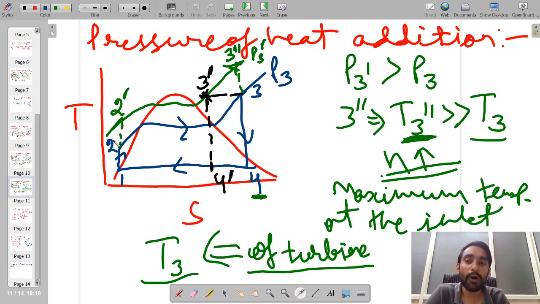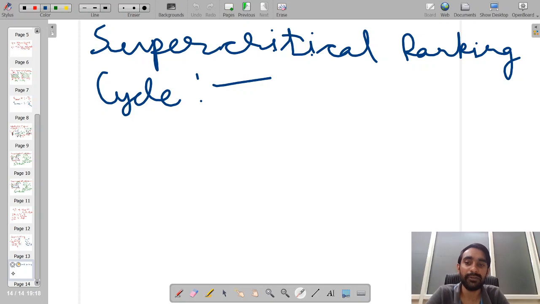However, if we operate our Rankine cycle in such a fashion that the pressure of heat addition is more in comparison to the critical pressure, then we call our cycle nothing but a supercritical Rankine cycle.